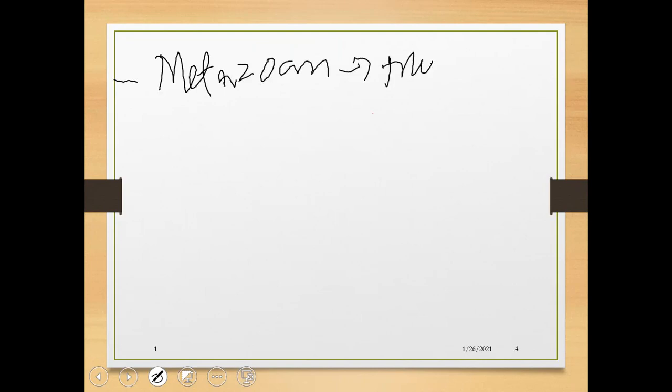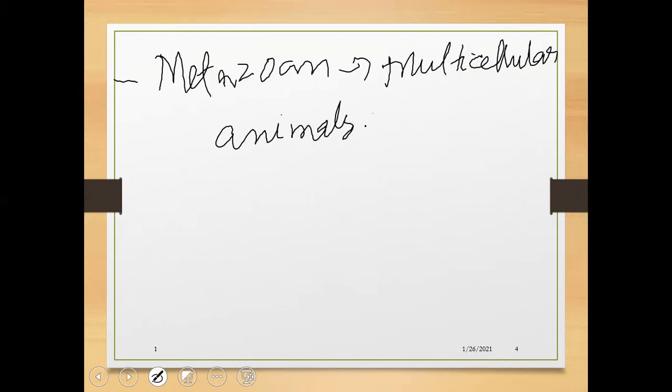Metazoans means multicellular animals. Meta means multi, zoon means animal. One group is the multicellular animals and the other is the multicellular plants. Multicellular plants are named metaphytes. Meta means multi, phyton means plant. Multicellular plants are metaphytes, and multicellular animals are metazoans.